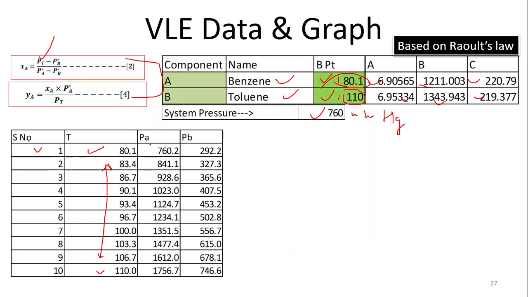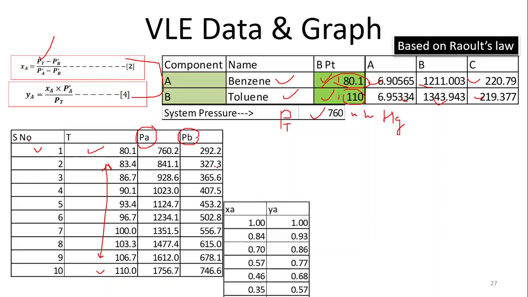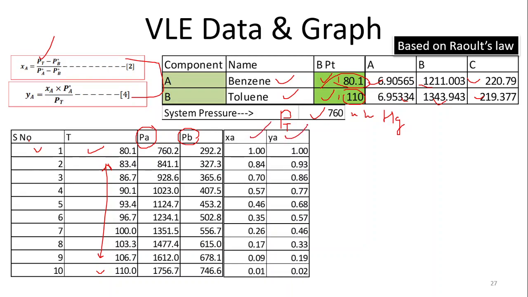So with the help of the Antoine equation, we can find out PA, the vapor pressure of A, and this is the vapor pressure of B. We can find out these two values. Then you put PA, PB, and PT, all these three values, in this equation for XA, and similarly put the XA value and the PT value in this equation to get Y. So all this data is generated and developed.